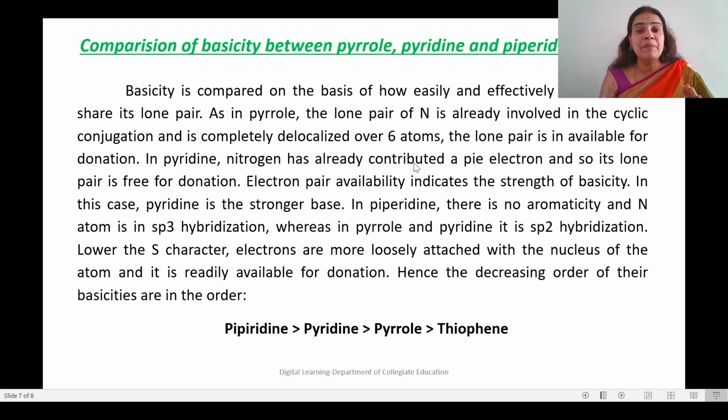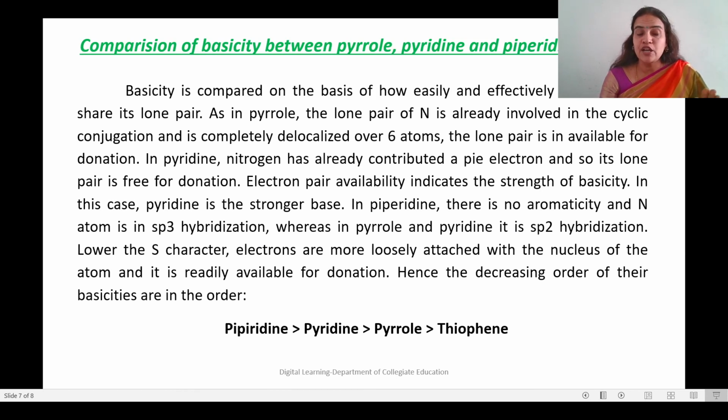So, electron pair availability indicates the strength of basicity. In this case, pyridine is the stronger base. In piperidine, there is no aromaticity and the nitrogen atom is in sp3 hybridization, whereas in pyrrole and pyridine, it is sp2 hybridization.